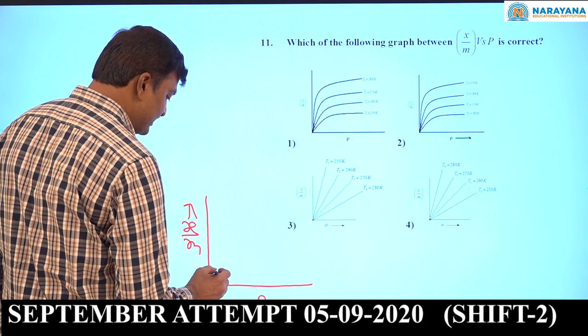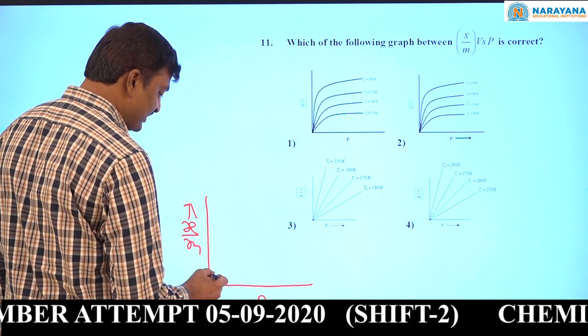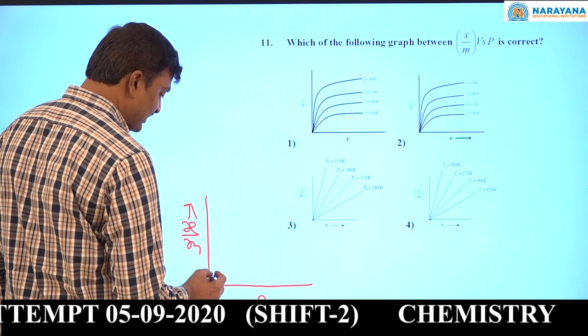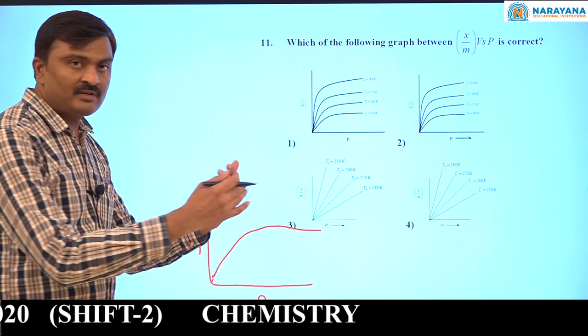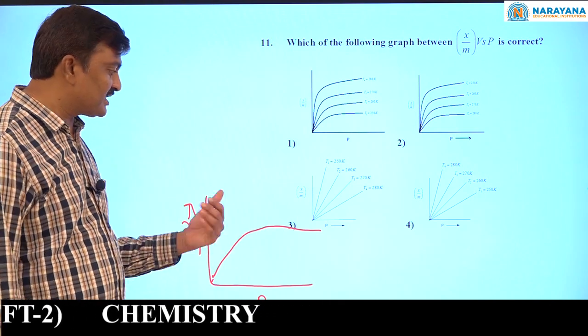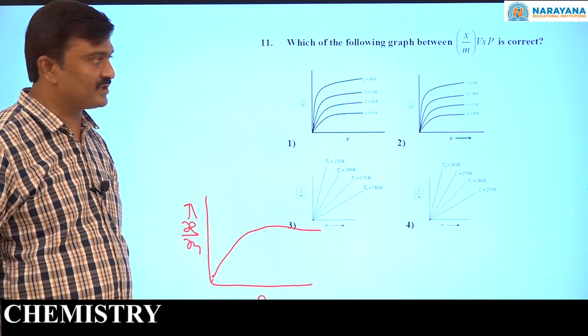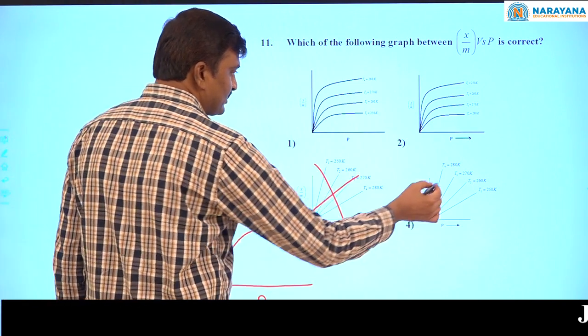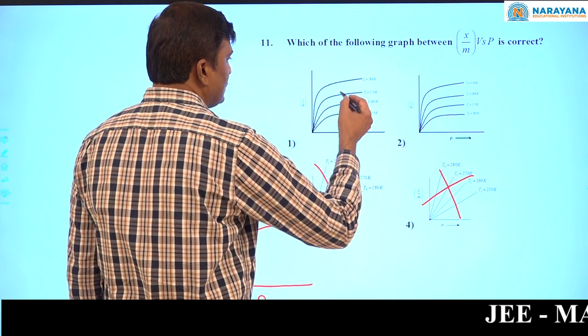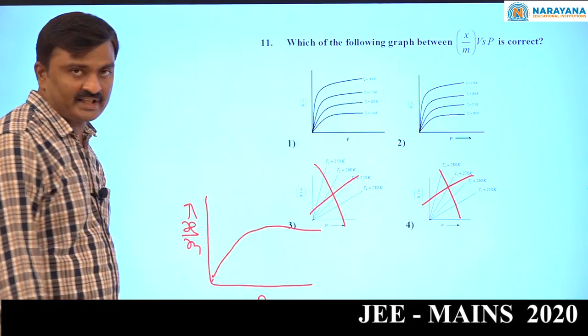At the beginning, it increases linearly. After that curve, at high pressure, with increasing the pressure, extent of adsorption almost remains constant. So, these two graphs are wrong. Now, any one of these two is correct.